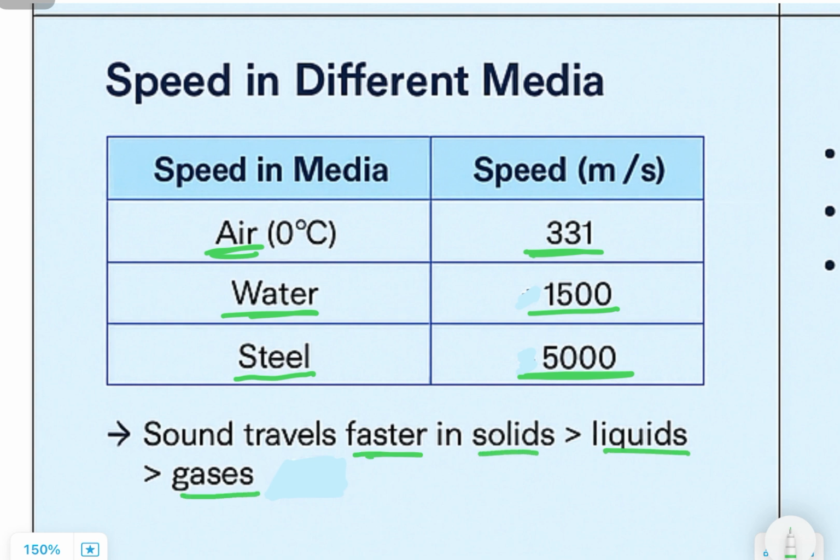Why? Because solids have a much higher bulk modulus, meaning they resist compression much more. That allows sound to travel rapidly through them. This is why when you put your ear to a railway track, you can hear a train coming from far away, much earlier than through air.